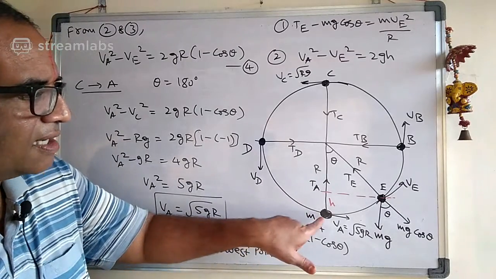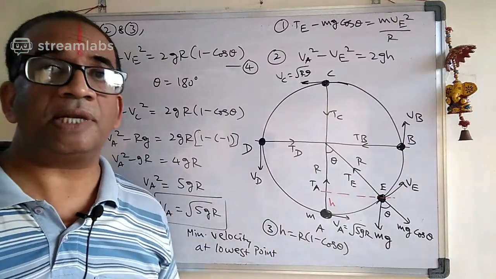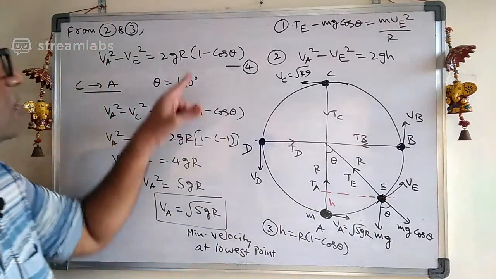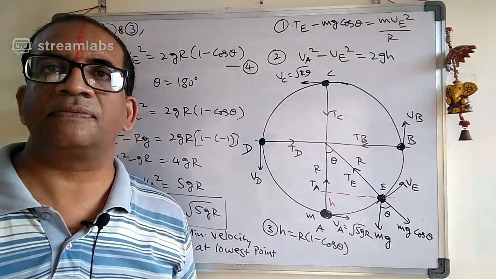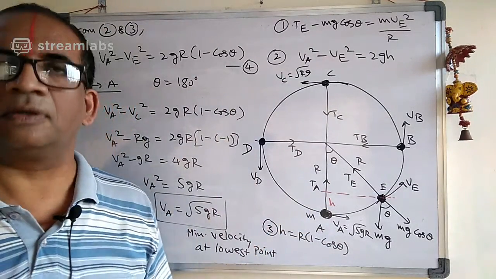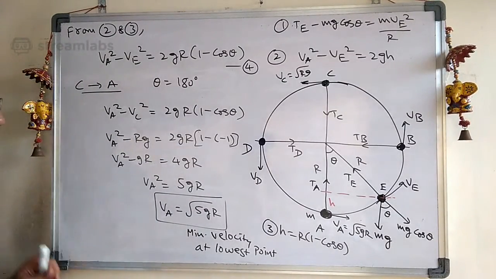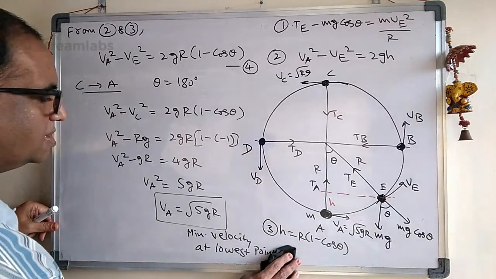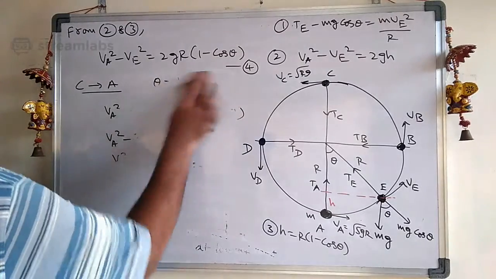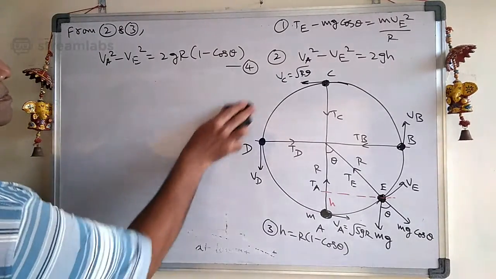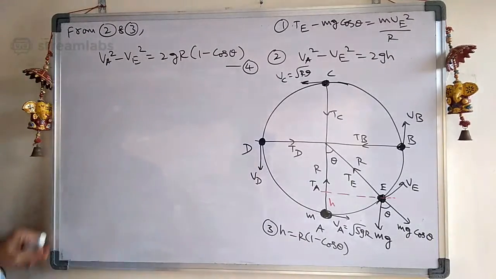So let us try to calculate the velocity at B. Come on, please calculate that one. Use this fourth equation. Calculate the velocity at B. Come on, do it. Please try that one. By the time I'll rub this one. Velocity at B you need to calculate. So what is the velocity at B?